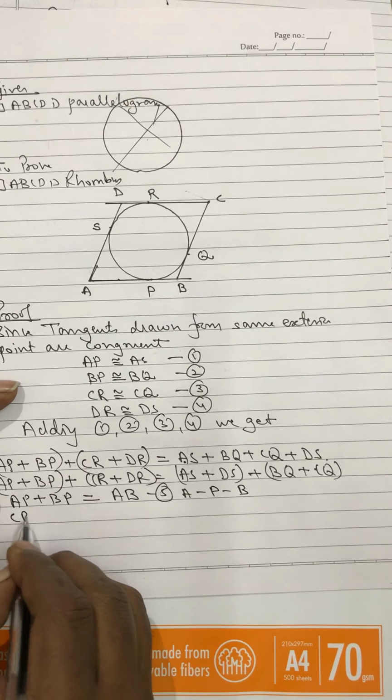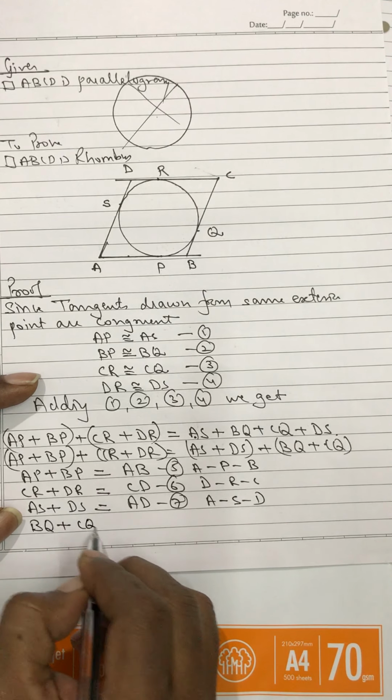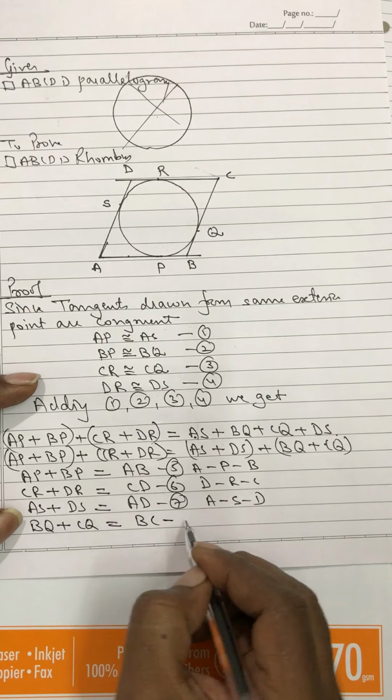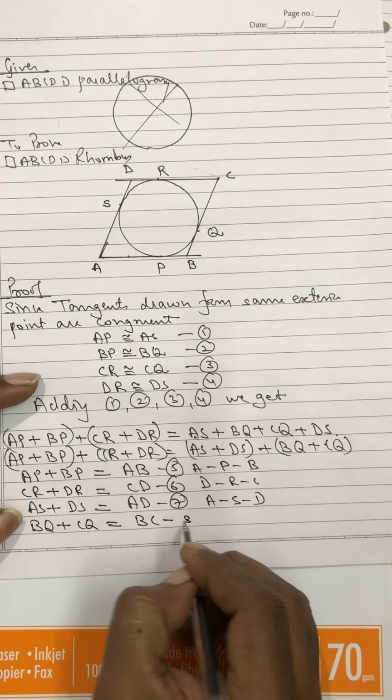CR plus DR is equal to CD, because we know this is D dash, R dash, C. Then AS plus DS is equal to AD, because A dash, S dash, D. Then BQ plus CQ is equal to BC, because B dash, Q dash, C. From 5, 6, 7, 8, 9.